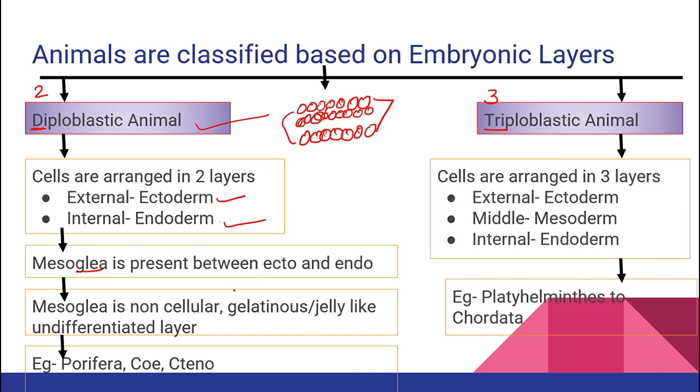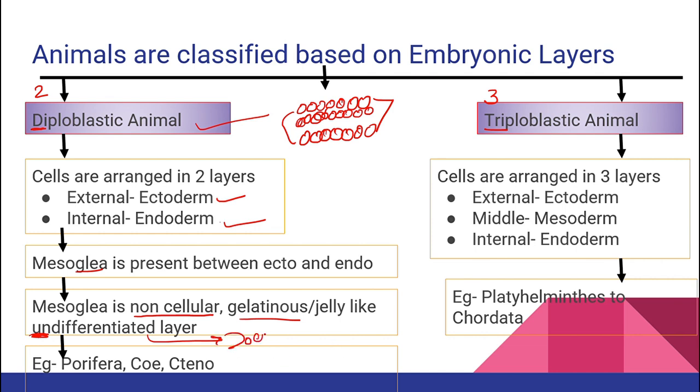That is mesoglea. What is mesoglea? Is mesoglea a cell? No, it is not a cell. It is a non-cellular or acellular gelatinous fluid. Is it differentiated or undifferentiated? It is undifferentiated. What is the meaning of undifferentiated? It does not perform any function.